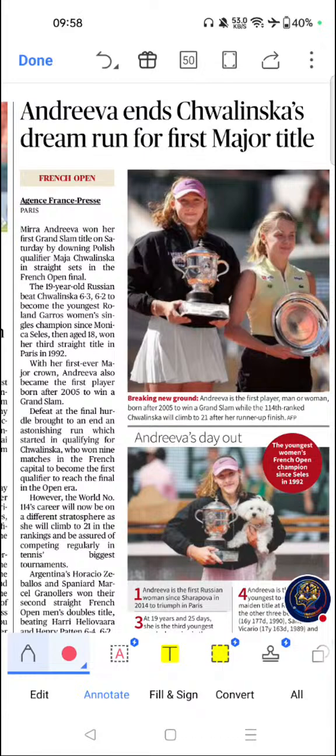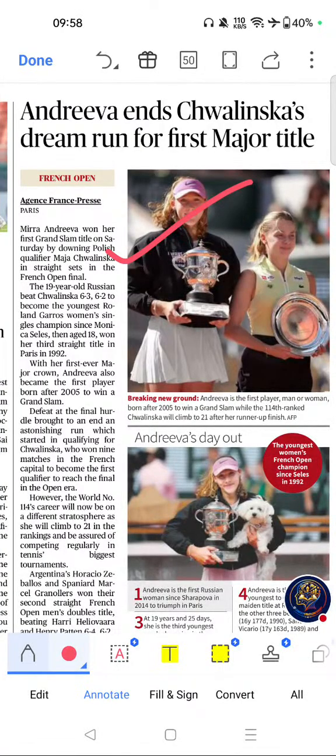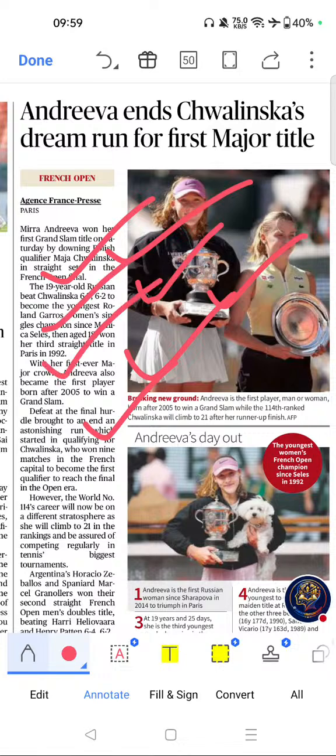The important article from this page was this one. Andreeva ends Svitolina's dream run for first major title. You see the importance. Grand Slam winners are frequently asked in competitive exams. Major international sporting achievements useful for UPSC prelims, sports current affairs, frequently appears in SSC, banking and railway exams. Key themes are French Open 2026, Mira Andreeva, Grand Slam winner, Roland Garros.